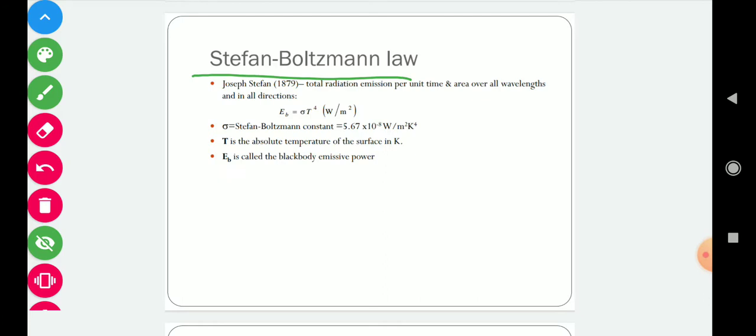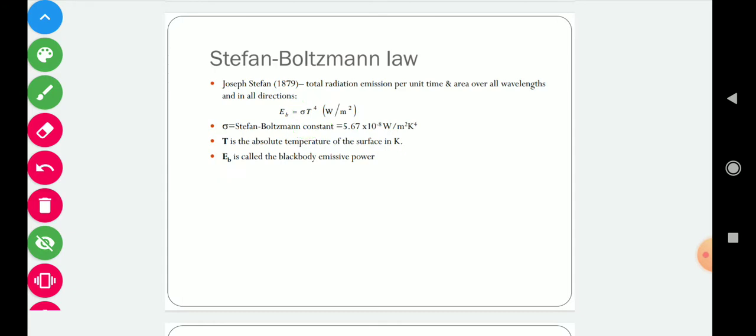And this T is the absolute temperature of the surface in Kelvin. Students normally make the mistake of taking a different unit of temperature, but make sure this temperature is in Kelvin. So in a numerical, if another unit is given, first you have to convert that unit into Kelvin, and then put that value in this equation to solve your numerical.